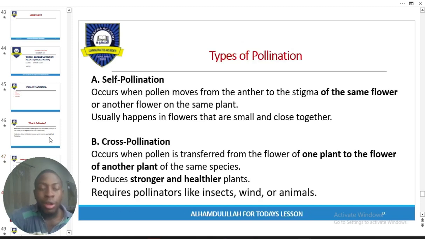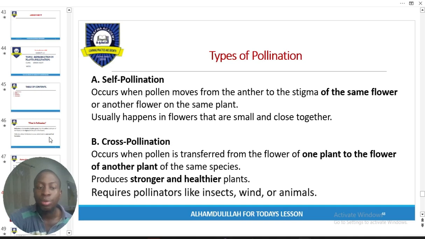Now we have different types of pollination, like I've explained to you in the beginning. It can happen on the same plant or it can happen across one plant to another. If it happens on the same plant, it is called self-pollination. That means a single plant delivers its anther to its own stigma, right? Then cross-pollination: Plant A delivers its anther to Plant B, provided they are of the same species.